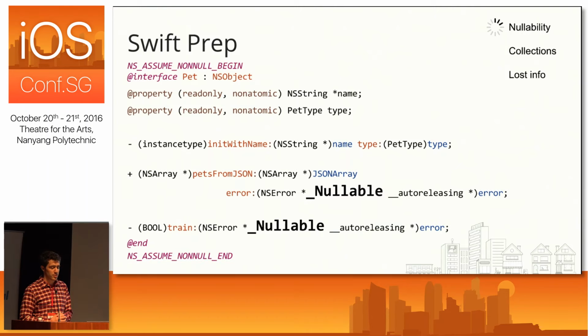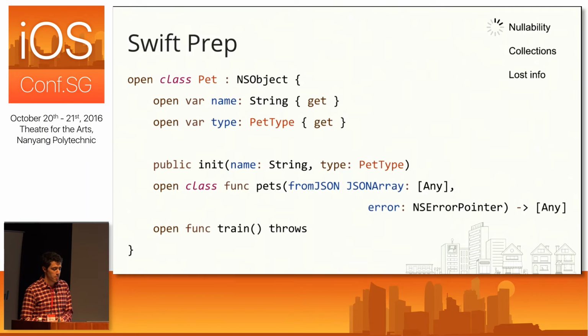And in this case, that's just going to be our error pointers. So we can mark those as nullable because it's okay if you pass nil here. That just means that you don't care about doing any error handling. All right, so now that we made our first round of nullability changes, we can go back to our pet header and see what it looks like. And we can see we've already made a lot of progress. All of our implicitly unwrapped optionals, all those exclamation points are gone.